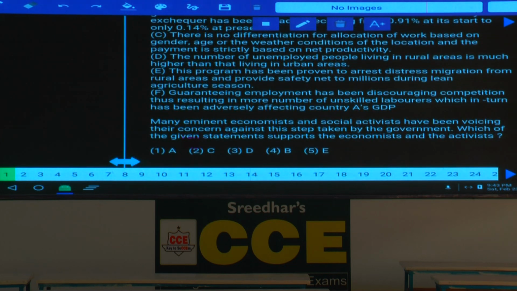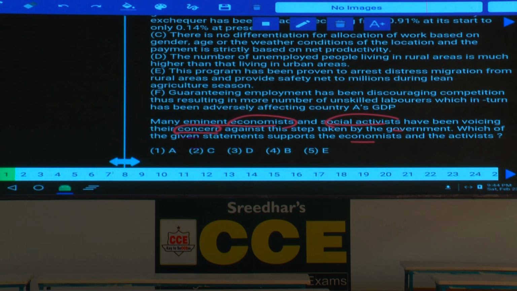Then question number 1. Many eminent economists and social activists have been voicing their concern. Now these economists as well as social activists, both these two persons are concerned against the step taken by the government. Which of the following given statements support the economists and the activists?